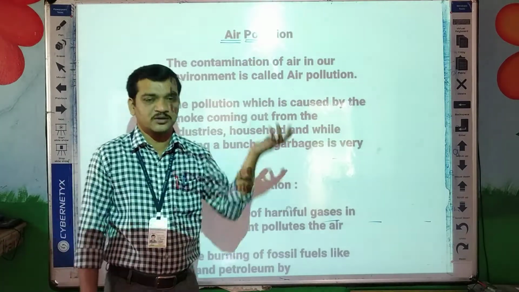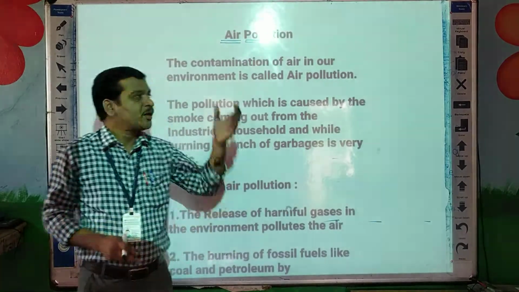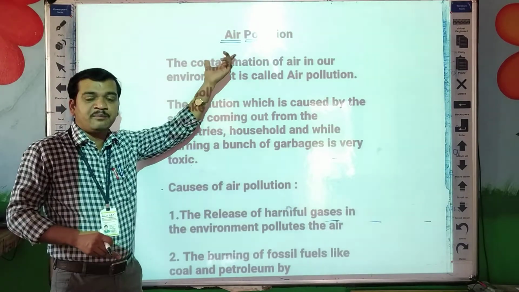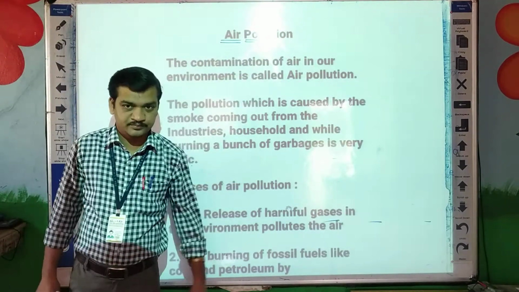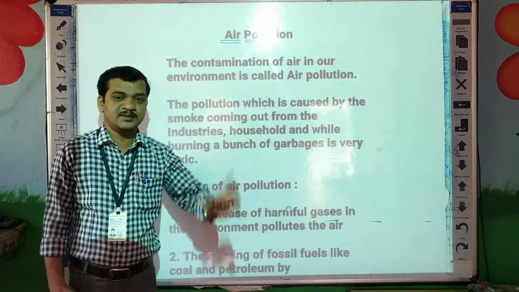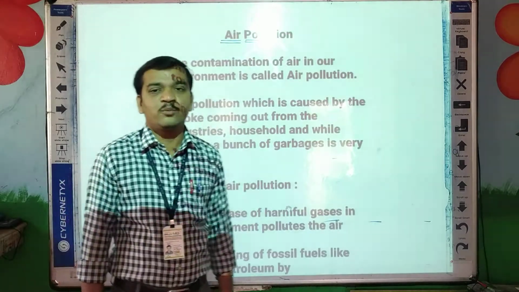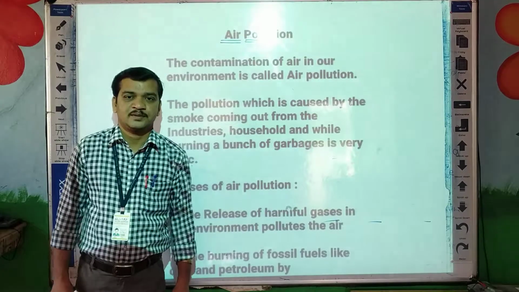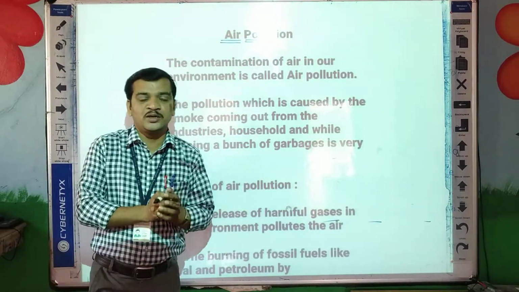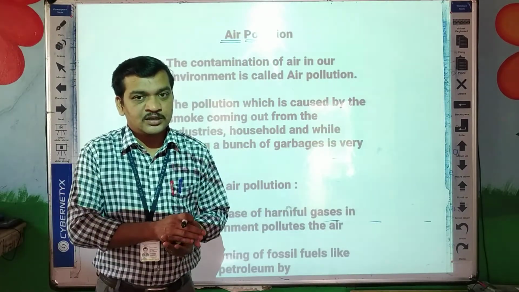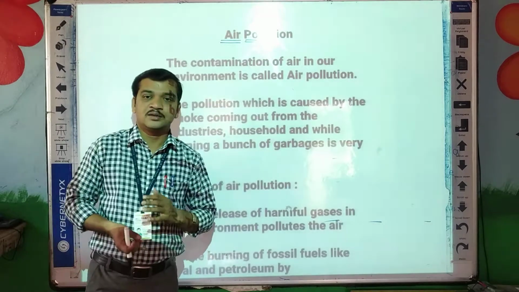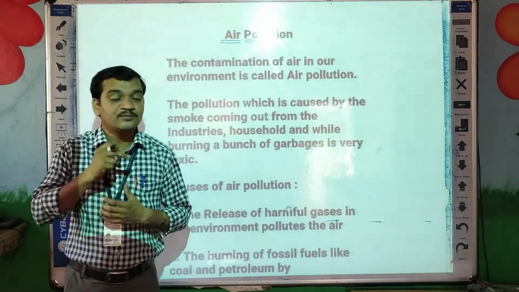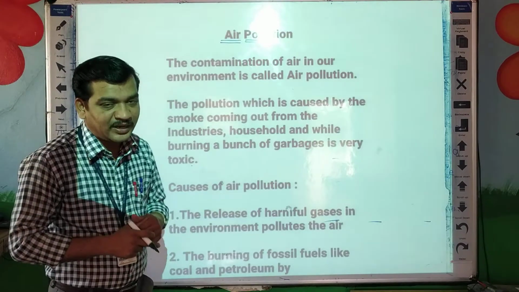Impure means not pure, yes or no? It means something is there that is making the air impure. Some substances, some pollutants, are there. Those pollutants make the air impure, and that impure air is very harmful to our body and to our life. So that is called air pollution.